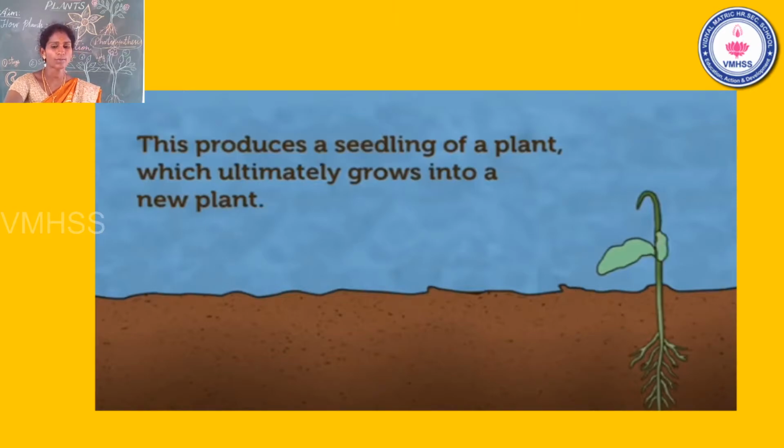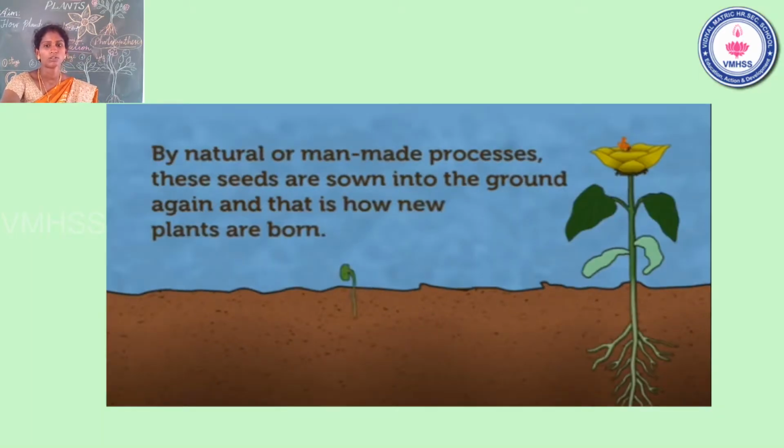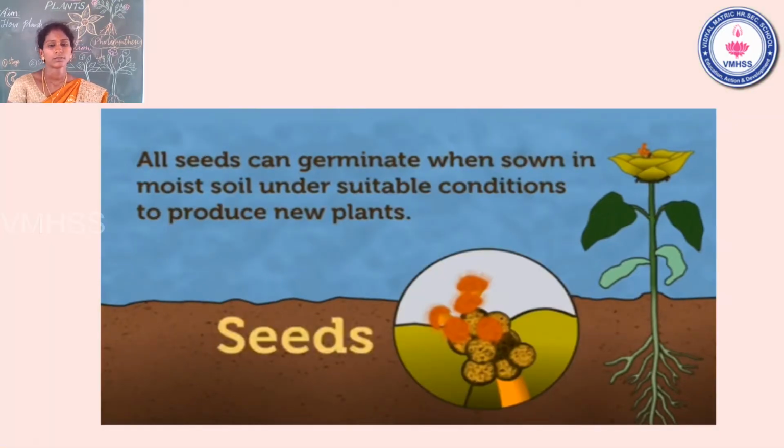The new plant is formed from the third stage. Then the fourth one: by natural or man-made process, the seeds are sown into the ground again. That is how new plants are born. Totally 5 stages in the germination process. That one is the adult plant stage. All seeds can germinate when sown in moist soil under suitable conditions to produce new plants. Yes, totally 5 stages. Shall we move to the next concept? Yes.